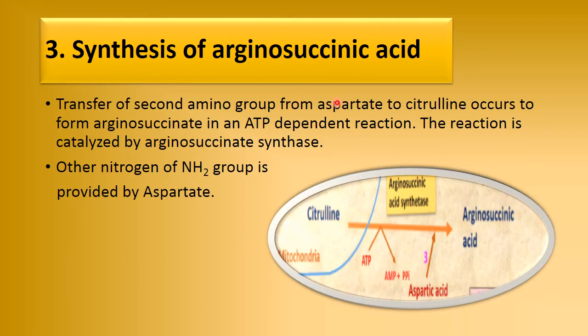The third step is argininosuccinic acid: aspartate and citrulline condense to form argininosuccinic acid in the presence of argininosuccinic acid synthetase, and here 1 ATP is utilized and converted into AMP and phosphate.